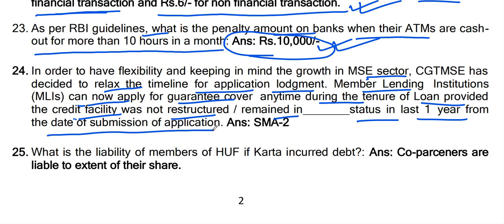If banks have given a loan under the CGTMSE scheme and have forgotten or delayed the coverage, these loans can now be covered any time during the repayment period, but the condition is that it should not be restructured or remain in SMA2 in the last 1 year. Okay, SMA2.